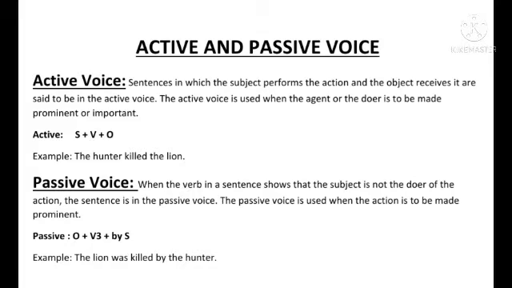Let's see passive voice. When the verb in a sentence shows that the subject is not the doer of the action, the sentence is in the passive voice. The passive voice is used when the action is to be made prominent. In passive voice, the structure is OVS. That is to say, first of all object, then verb, third form of the main verb.